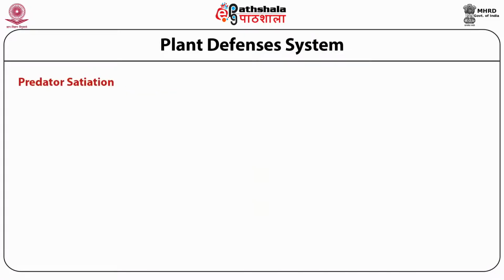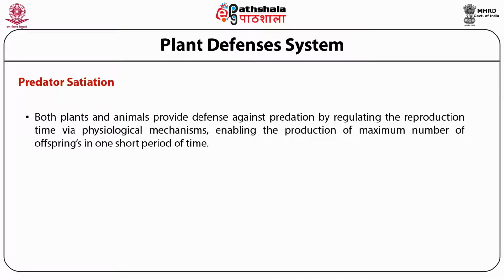Predator satiation. Both plants and animals provide defense against predation by regulating the reproduction time via physiological mechanisms, enabling the production of a maximum number of offspring in one short period of time.